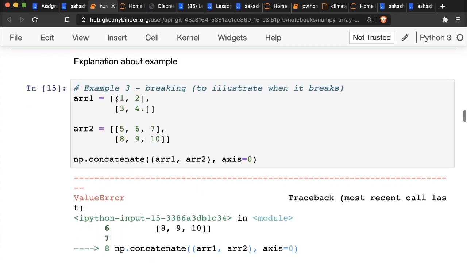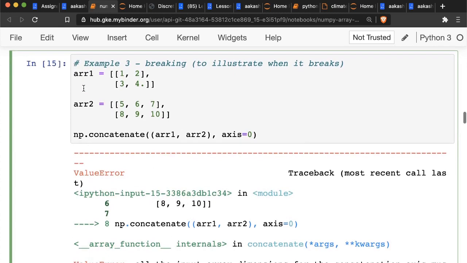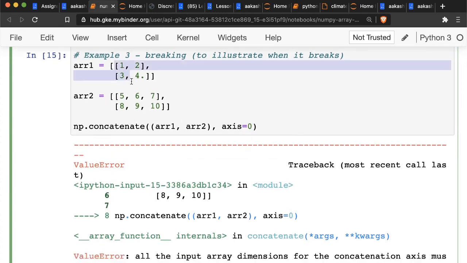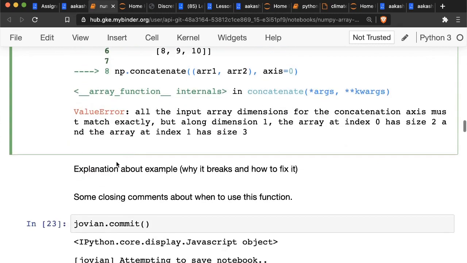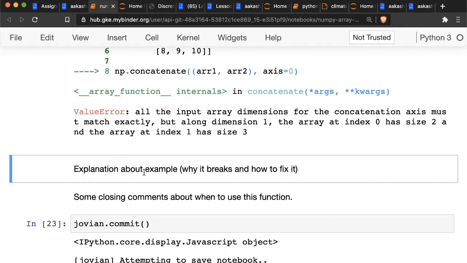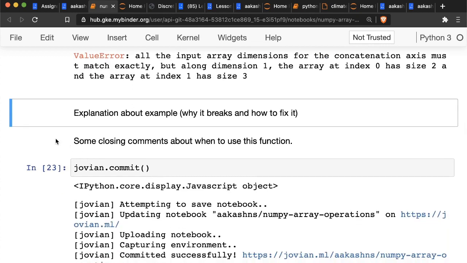And then finally, the third example should be something that breaks. This should lead to an error. For example, here I'm trying to concatenate 2 arrays that cannot be concatenated, and this leads to an error. Then you can provide some explanation about why it breaks. The idea here is that you read the documentation, you try to break the function, and when it breaks, you understand why it is breaking and explain that. When you do that, your own understanding of that function improves dramatically.